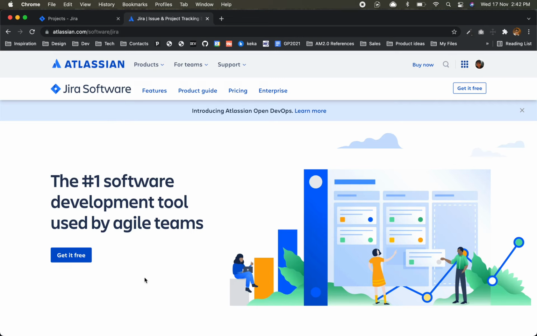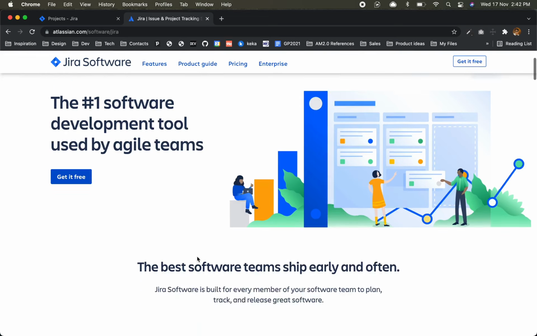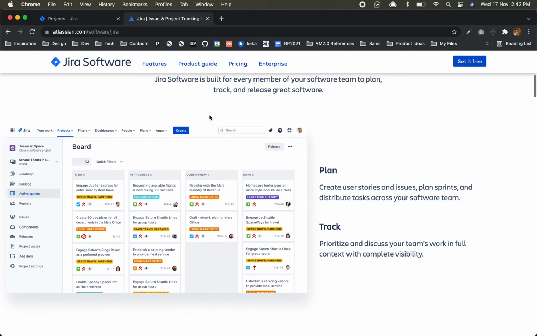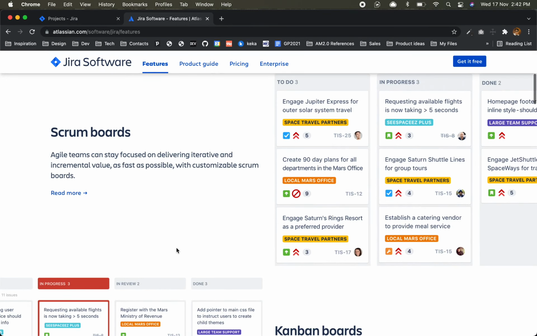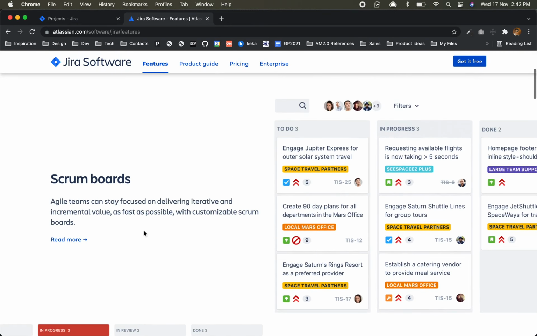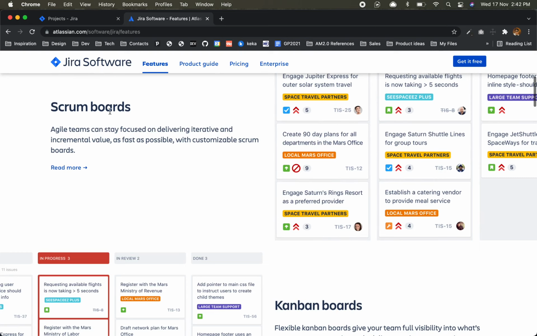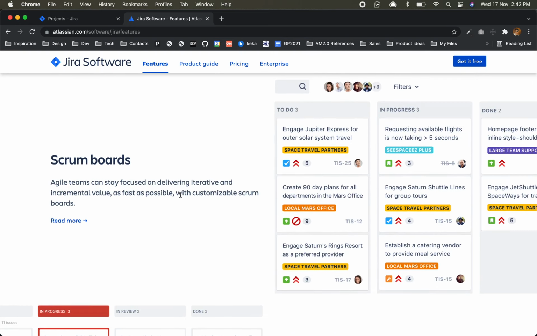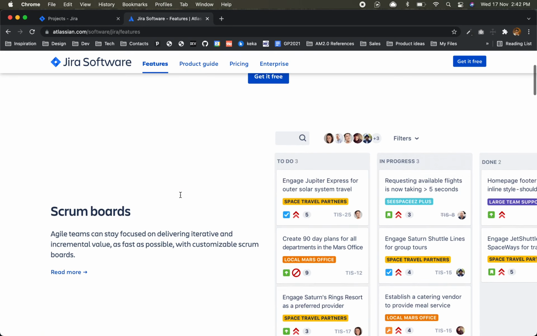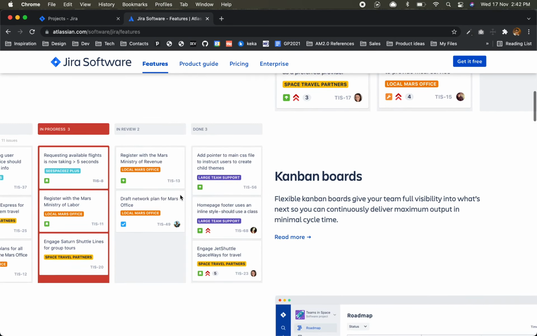So mainly Jira is used for agile project development. That's what they are saying, the software development tool used by agile teams, right? If you see the features, then Scrum board. The Scrum board is like a dashboard where you can see all the tasks and what is the status, right?